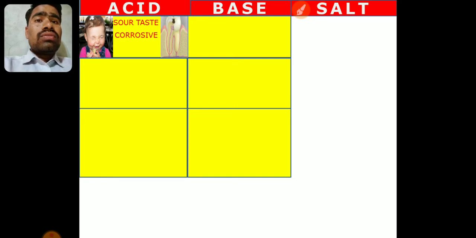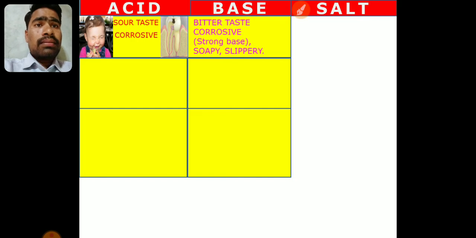Because of this acid formation in the mouth, the teeth, though the enamel of the teeth is the hardest substance in the body, still decay, because this enamel mainly consists of calcium. Calcium is a metal, and the acid in presence of metal reacts with it and then it decays. So this is the reason for tooth decay. Cavities are formed because of this reason. So this is the corrosive nature of the acids.